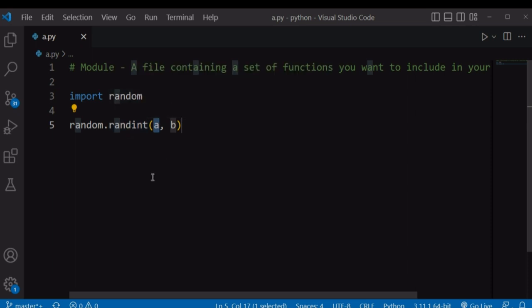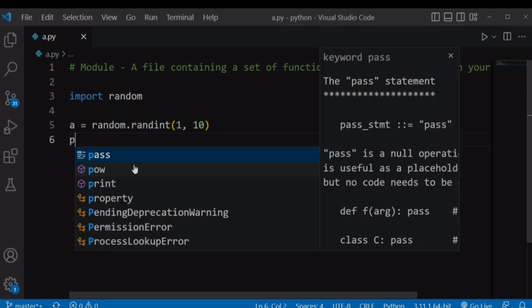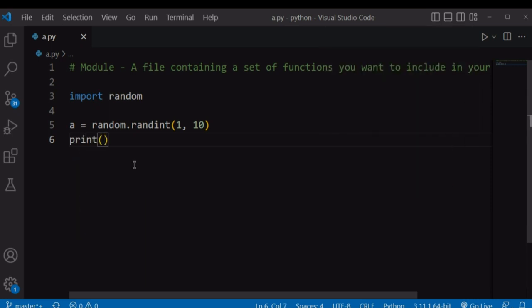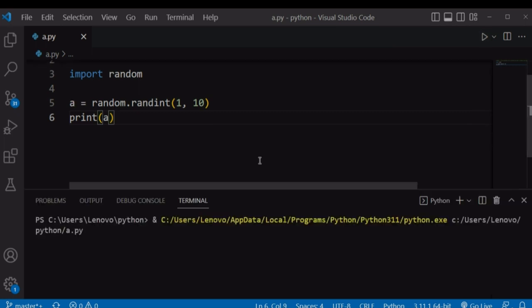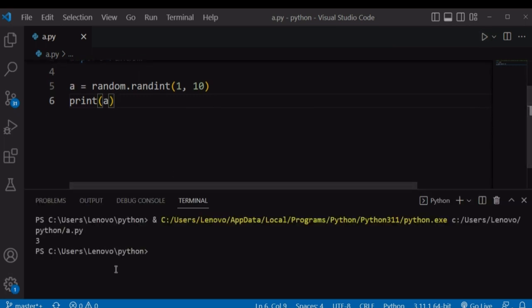For example, let's say we want to generate a random integer between 1 and 10. If we store this in a variable, print it onto the screen and run our file, it's going to return a random integer between 1 and 10.